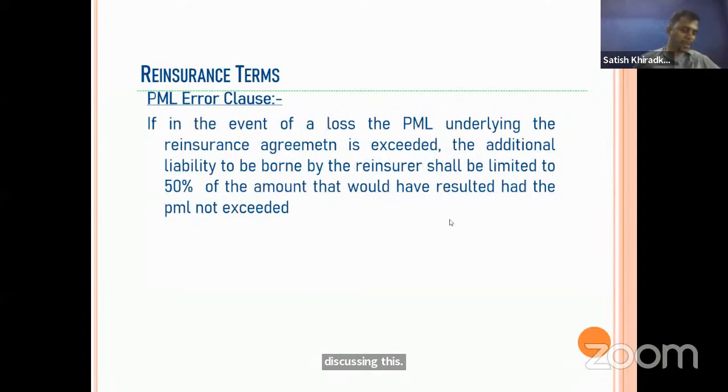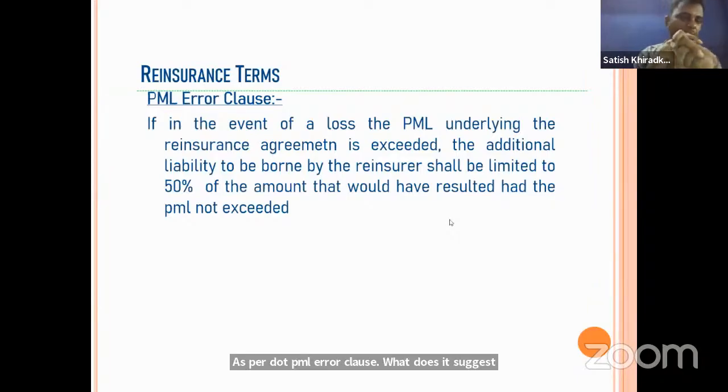PML error clause, as per the PML error clause, what does it suggest? If in the event of a loss, the PML underlying the reinsurance agreement is exceeded, the additional liability to be borne by the reinsurer shall be limited to 50% of the amount that would have resulted had the PML not been exceeded.